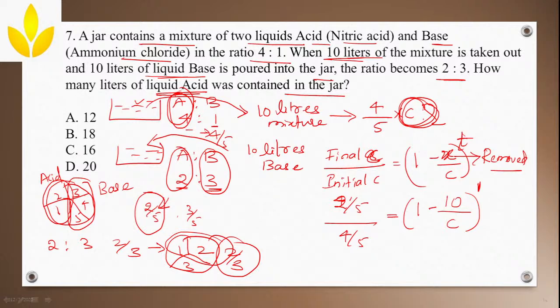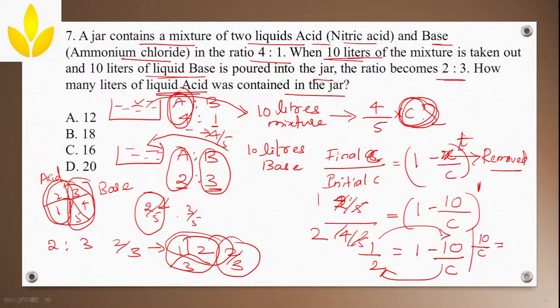Now simplify these things and get your answer for C. Now 5 and 5 will get cancelled. 2 ones are 2, 2 fours are 8. This becomes 1 by 2, which is equal to 1 minus 10 by C. So let me write it here. 10 by C is equal to, you will take 1 by 2 to this side and this to the other side. I hope you know this, it's basic. So 10 by C will become 1 by 2, and then C is equal to 20. So C is equal to 20.